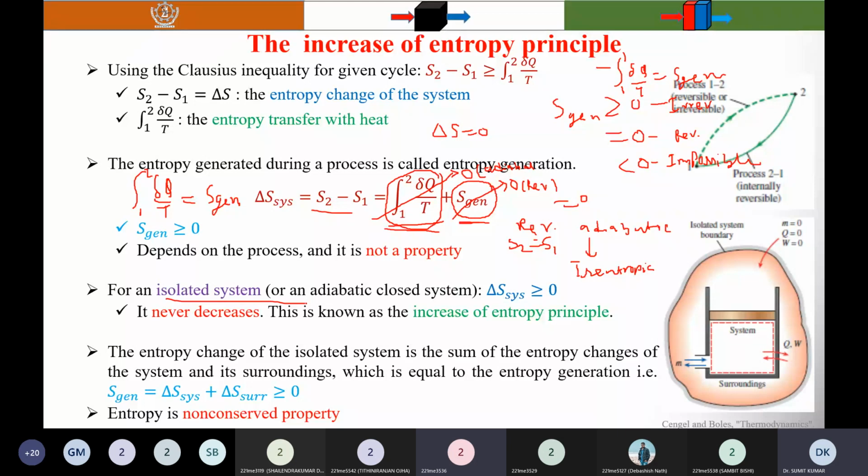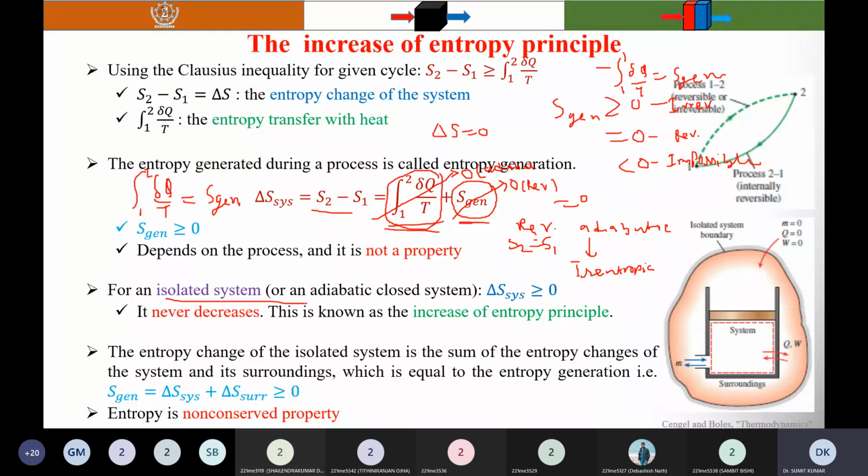It is not talking about a process. For individual systems, it may increase or decrease. But when you consider the combined system and surroundings, or the universe, then it always increases.